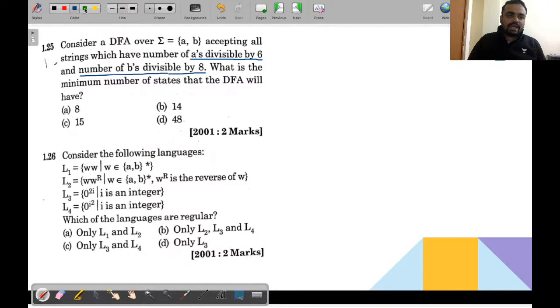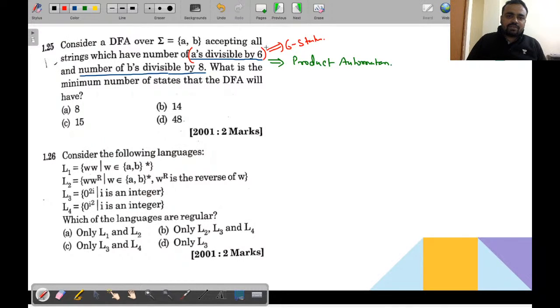See, already I have told you this is the concept of product automaton. In case of product automaton, if you want to construct a machine for the language where the number of a is divisible by 6, how many states will be required? 6 states.